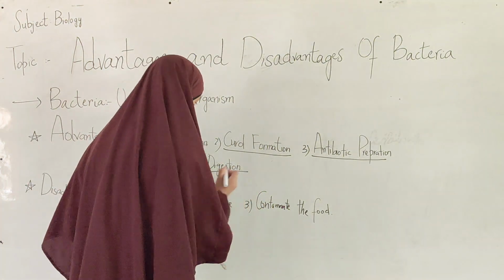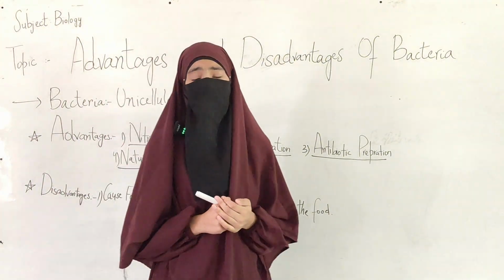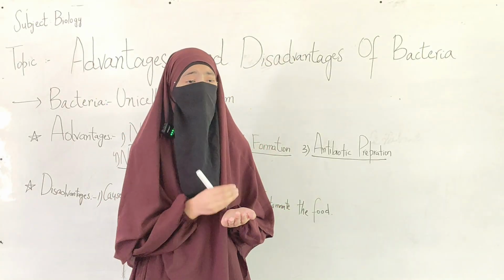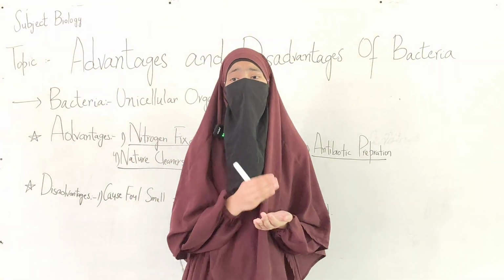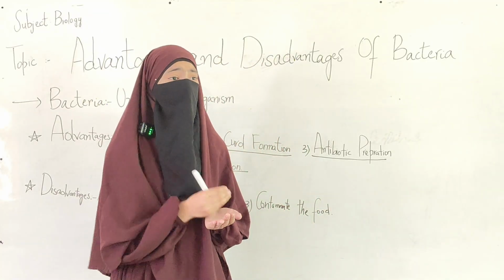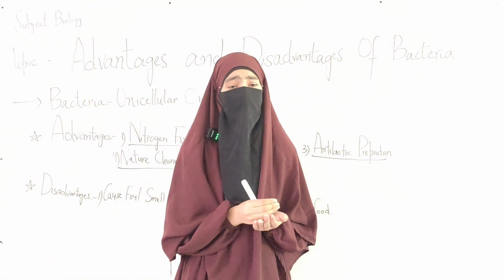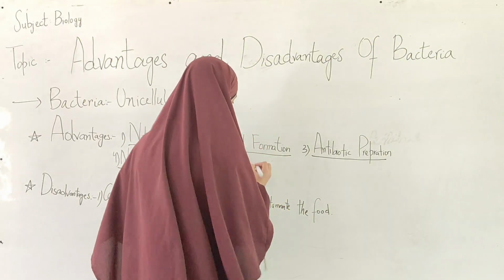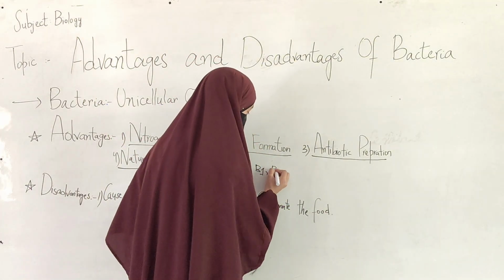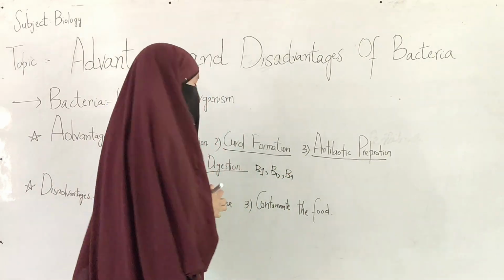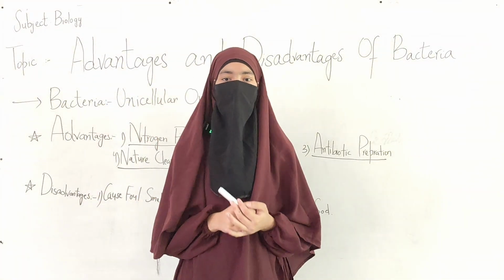Fifth one is digestion. There is a bacteria present in our gut that helps in the digestion of complex carbohydrates and certain dietary fiber which we cannot break down on our own. They also release some essential enzymes which are required to synthesize the vitamins like B1, B12 and B9. Now we will discuss about the disadvantage of bacteria.